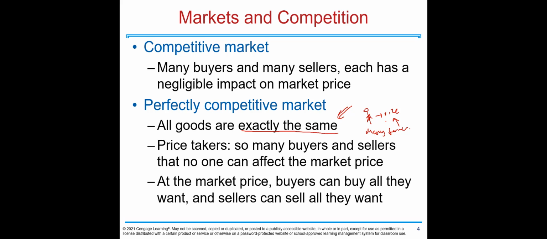In order to charge higher prices, you should differentiate your product. But if you are selling rice from your land, you harvest the rice, it's not too different than the rice the next door farmer sells. For that reason, in a perfectly competitive market, sellers and buyers, everybody is a price taker. At that market price, buyers can buy all they want and sellers can sell all they want.